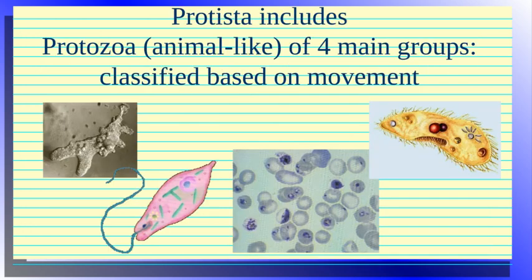Okay. So protists include a type of protist called a protozoa. So these are animal-like protists. They're formed into groups based on their movement, and we'll get into that in the next slide. But as you can see, these four protozoas look very different from each other.